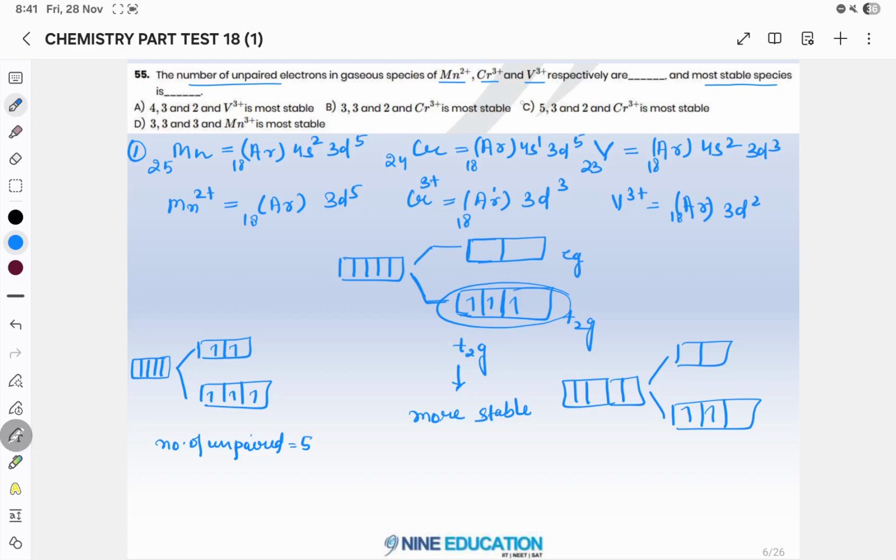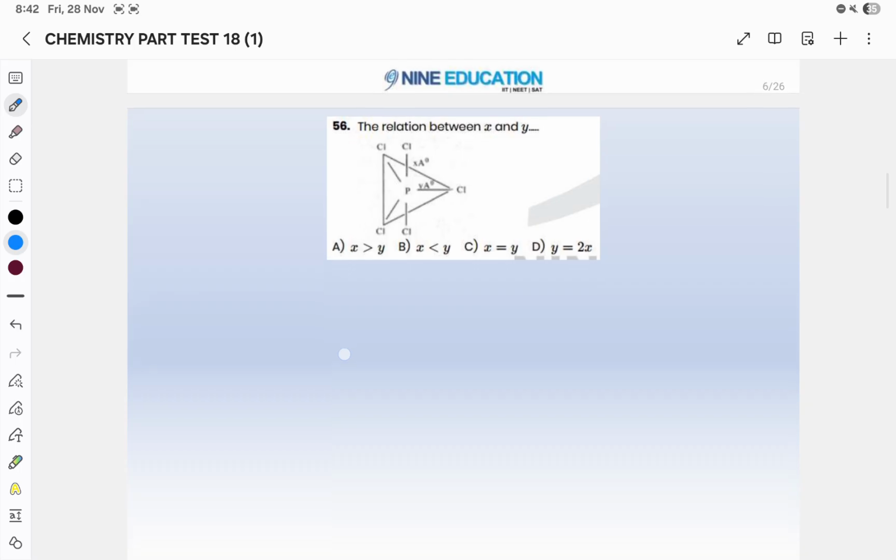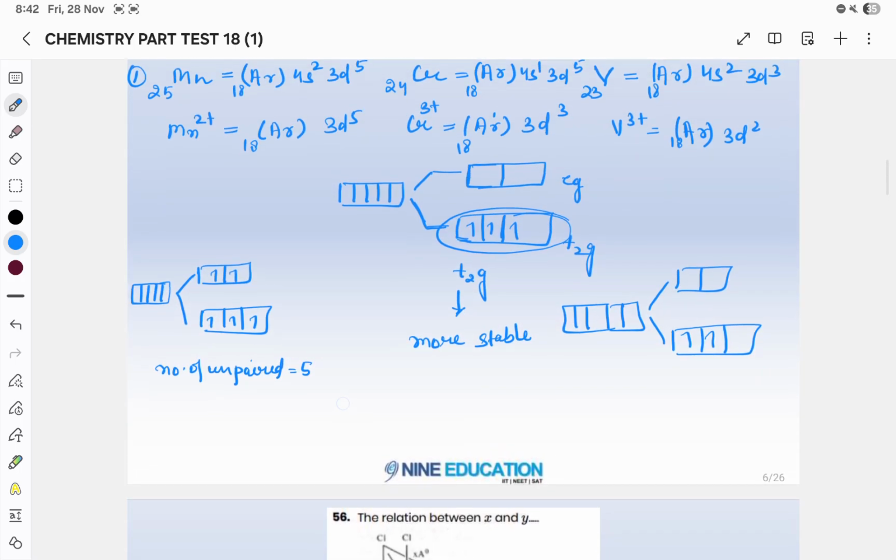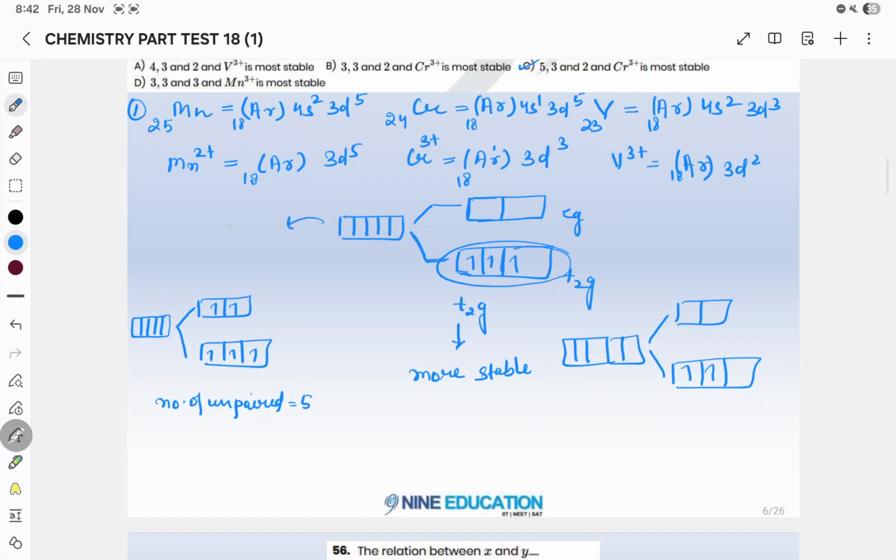So in this case, the answer will be your C, that manganese has 5 unpaired electrons, chromium has 3 unpaired electrons, and vanadium has 2 unpaired electrons, and the most stable species is chromium. I hope this question is clear to you all. Okay, now we will move to the next question. This splitting is according to crystal field splitting theory.